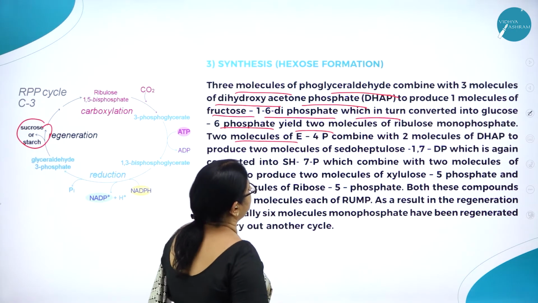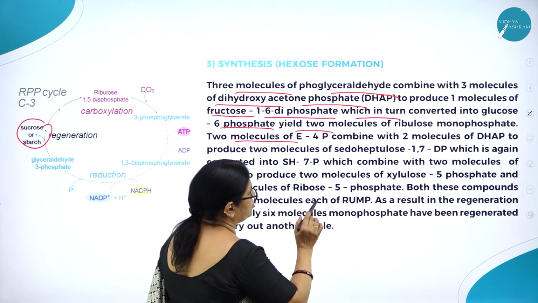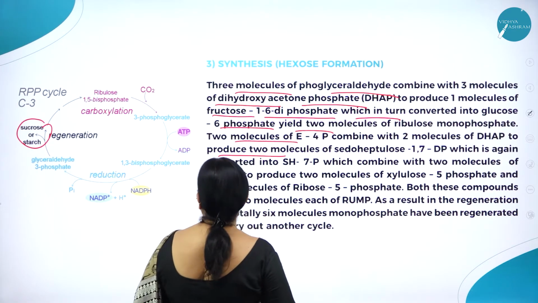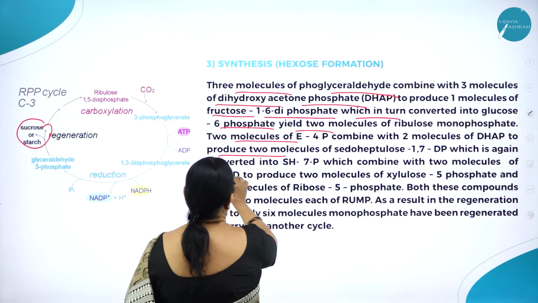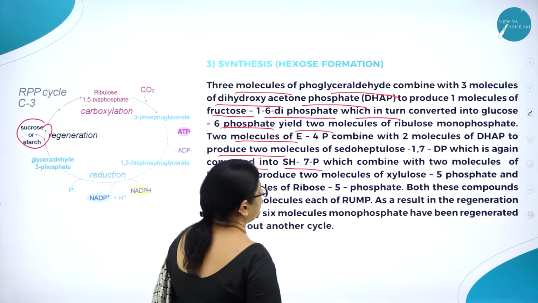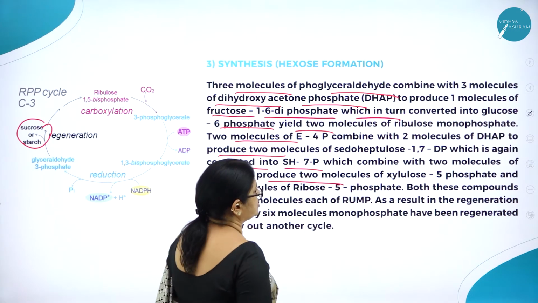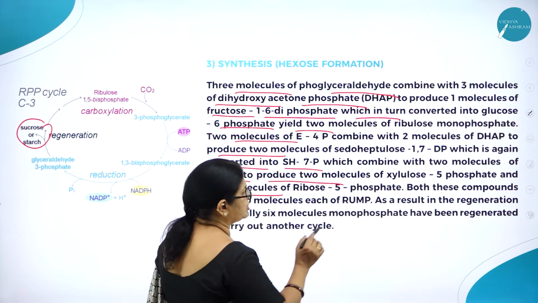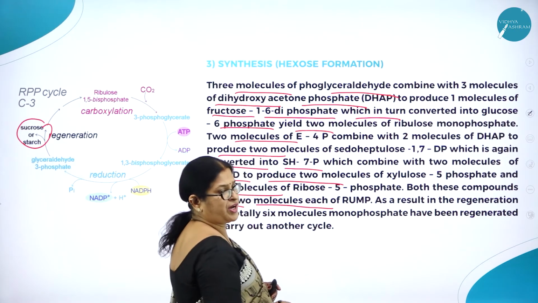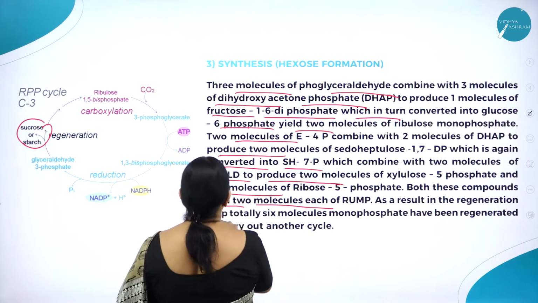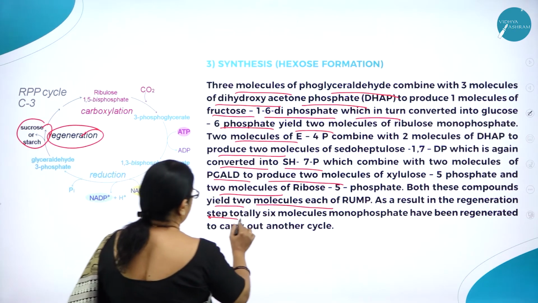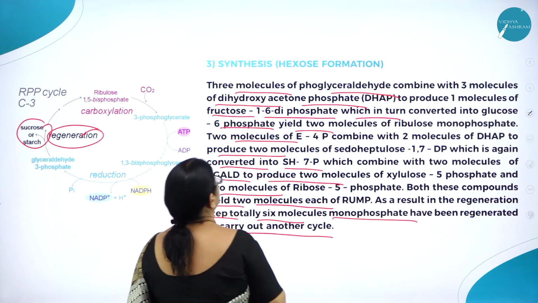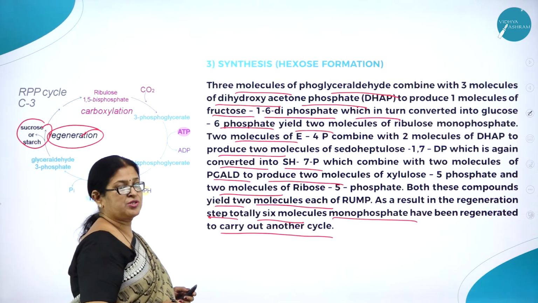So 2 molecules of phosphoglyceraldehyde combine with 2 molecules of DHAP to produce 2 molecules of pseudoheptulose, that is sedoheptulose 1,7-diphosphate, which again combines with 2 molecules of PGALD to produce 2 molecules of xylulose 5-phosphate and 2 molecules of ribulose phosphate. So both these compounds yield 2 molecules each of RuMP. As a result, in the regeneration step, totally 6 molecules of ribulose monophosphate have been regenerated to carry out another cycle. So this is about the hexose formation.